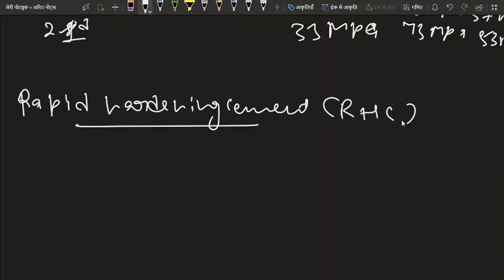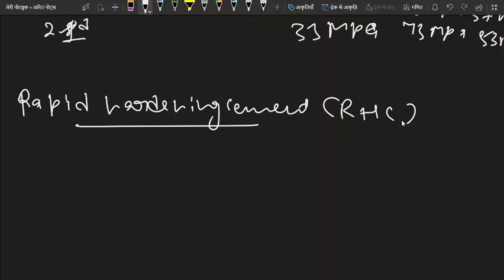Okay, so basically rapid hardening cement. Why do we use rapid hardening cement? We use it because we need early setting, early strength, and early removal of framework, and it is ground more fine. Rapid hardening cement is similar to OPC, except that it has a high content of C3S and C3A but a lower content of C2S. What is C3S? C3S is tricalcium silicate, C3A is tricalcium aluminate, and C2S is dicalcium silicate.